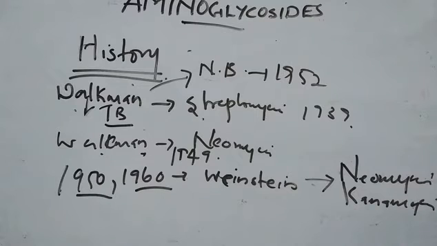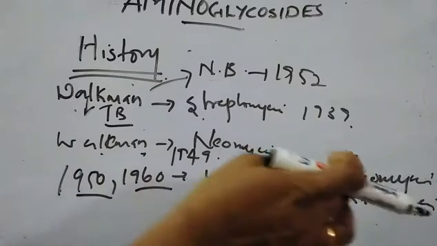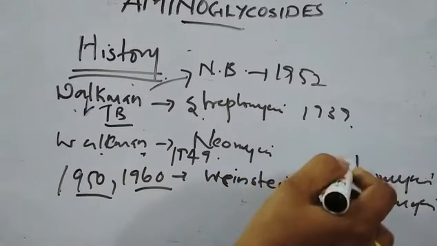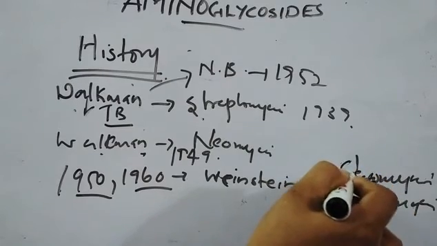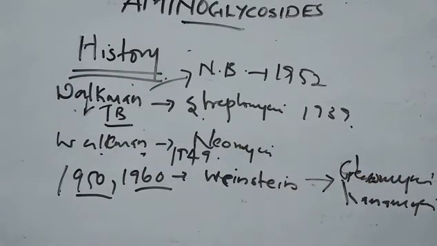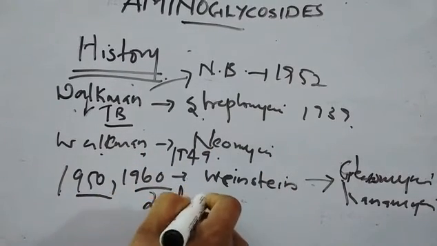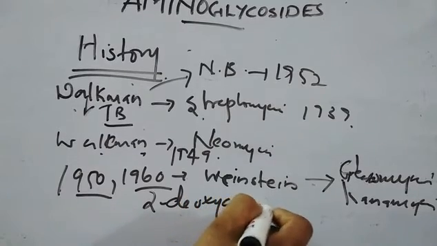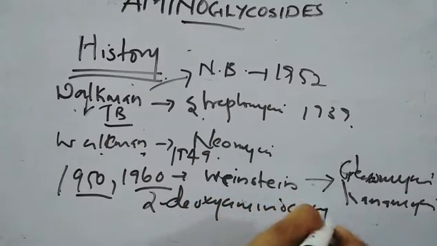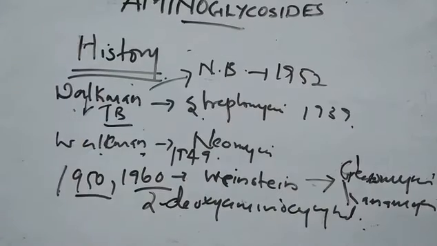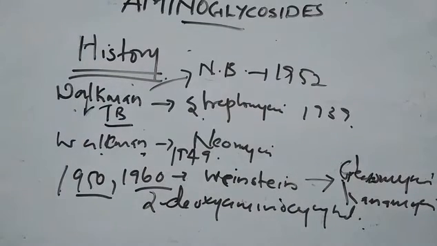Gentamicin and kanamycin were the newer compounds, and you can see that these structures are very related. They usually have a 2-deoxystreptamine aminocyclitol ring system, which occurs in these later structures such as gentamicin, kanamycin, etc.